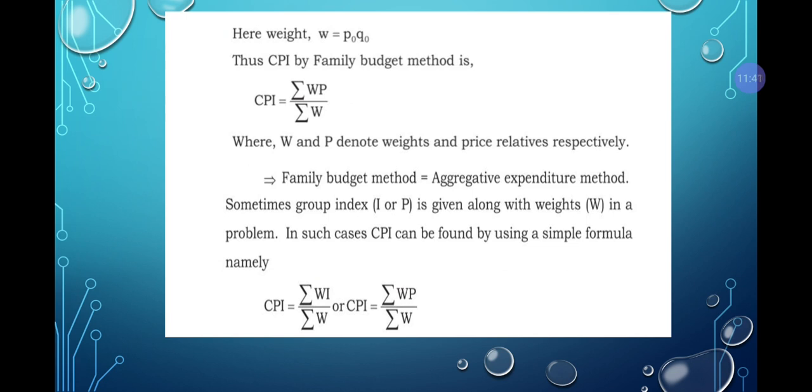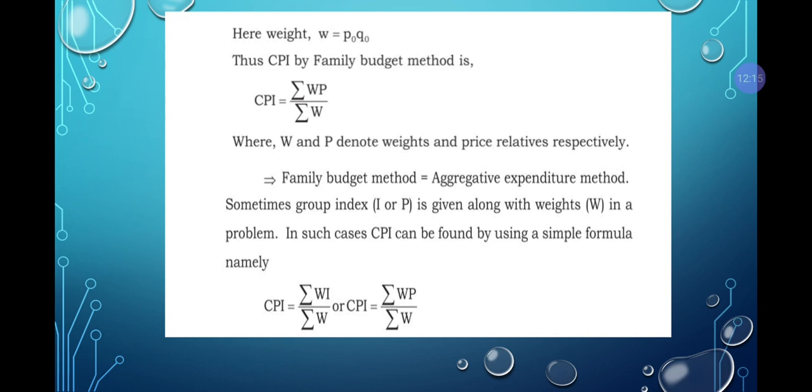Here we'll be having a column where weight will be given, W will be given, and in one problem your P0 Q0 is given, so that way we'll consider it as your W. So your formula goes like this: CPI equals sigma WP divided by sigma W, where W and P denote weight and price relative respectively. So here W is weight and I is price relative.